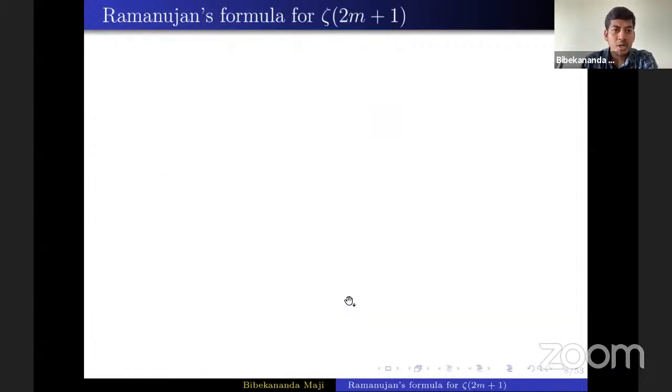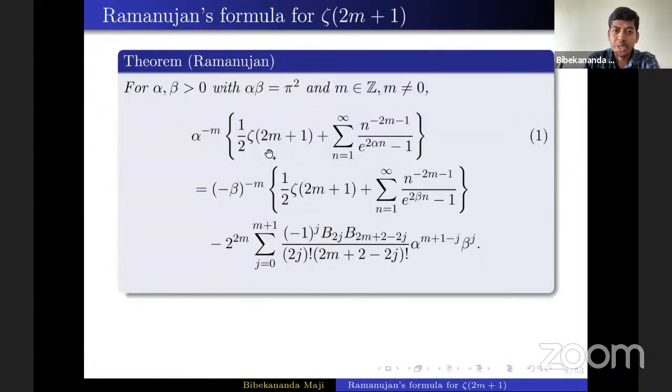Okay, now let me talk about Ramanujan's formula for odd zeta values. Ramanujan, before going to England, in his second notebook, noted down this beautiful formula for odd zeta values. It states that, let alpha and beta be two positive real numbers with alpha beta equal to pi squared, and m is any non-zero integer, then this identity holds.